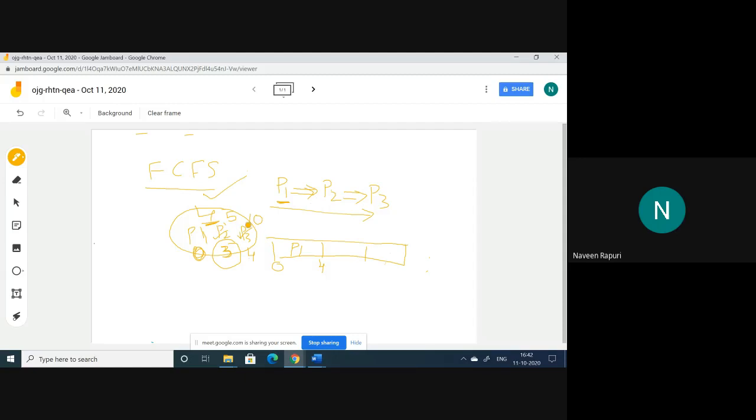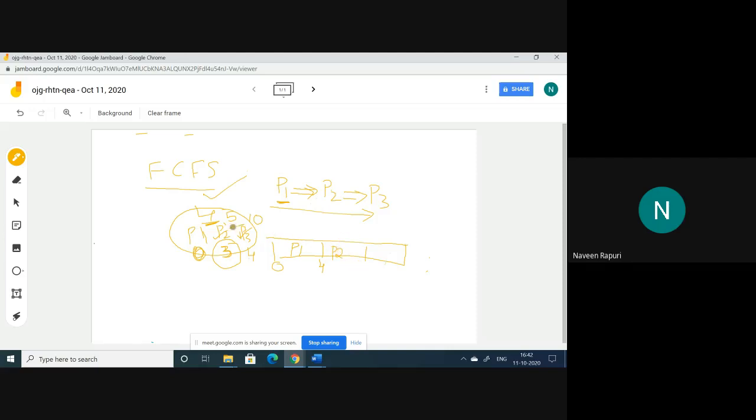That means these two are ready to execute. After completion of P1, we give the chance to P2, because the first come first serve algorithm allows the process which came first.